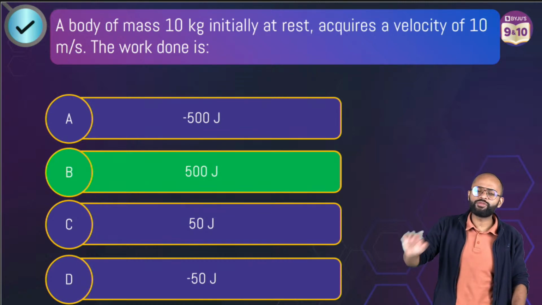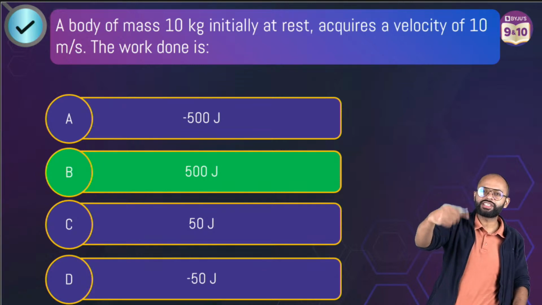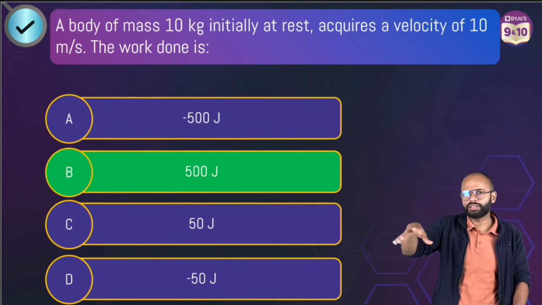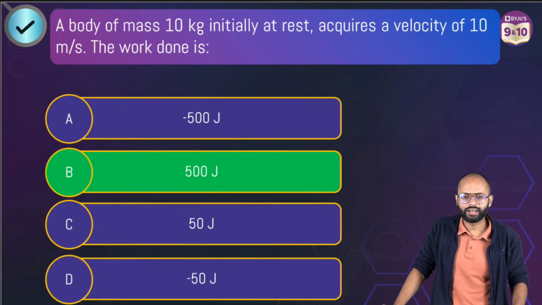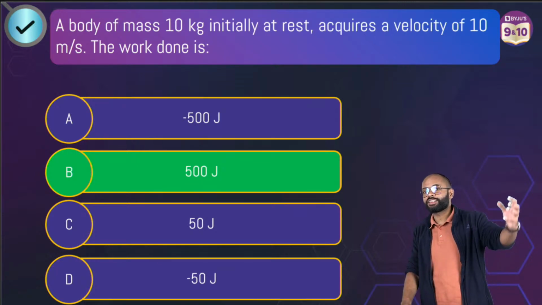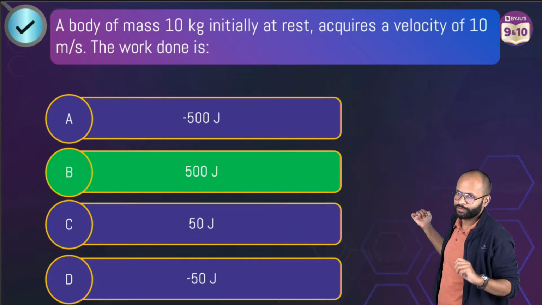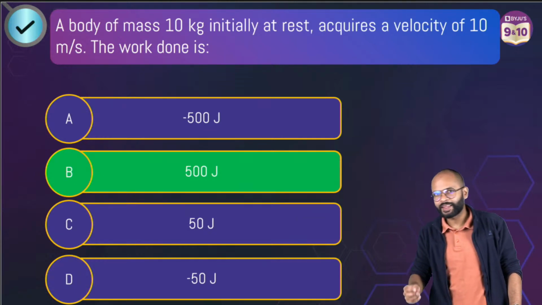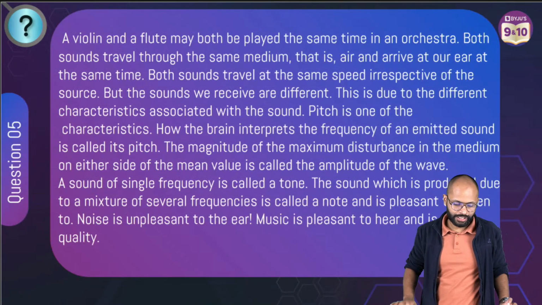Don't use MGH. See, MGH applies when work done is there but change in velocity is not there. So MGH is not needed here; it will itself say that you took the body from here to there, and then MGH applies. Yes, Doppler effect. Doppler effect is the change in frequency when the sound source is approaching towards you and going away from you. Doppler effect is a bit different. I'm talking about decrease in intensity. Very good.